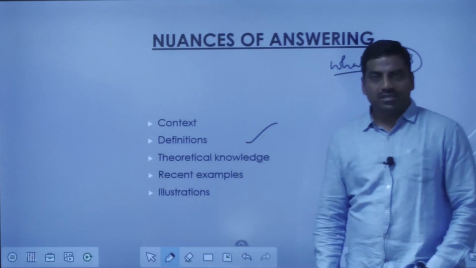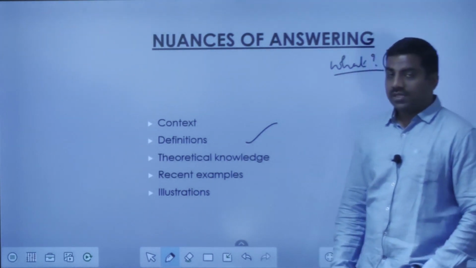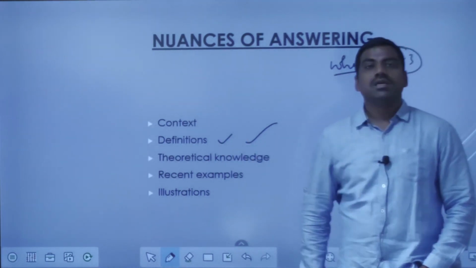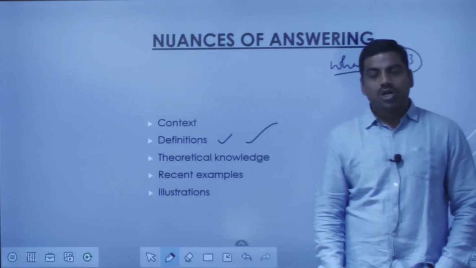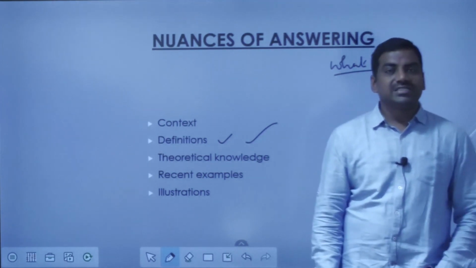Either you write the definition first, or in the second paragraph, it doesn't matter, but there has to be a proper definition. And when I say the high school mindset, your definition has to be very precise and comprehensive. You should not write a half-page definition, nor wind it up within 2 lines.